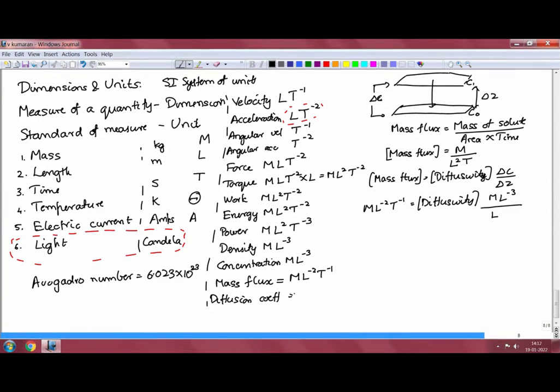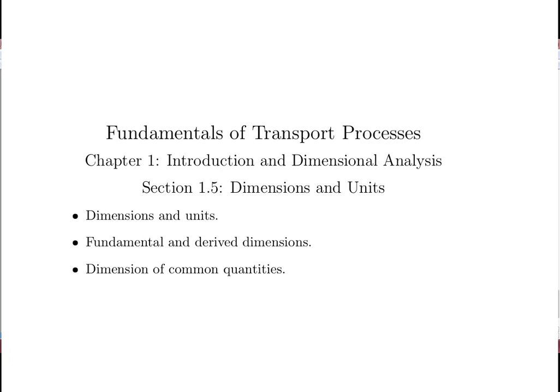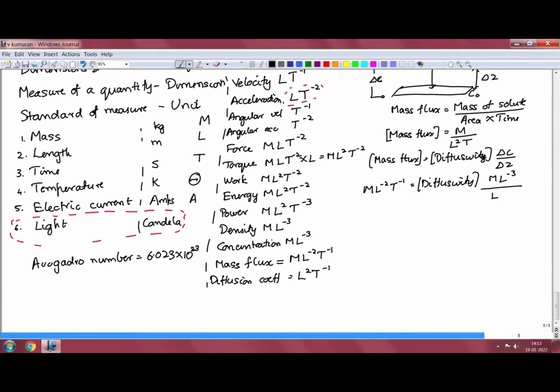You can easily see that when I multiply this, I have M times L power minus 4 here and M L to the minus 2 T inverse on the left side, so if I just cross multiply, I get the dimension of the diffusion coefficient as L square T inverse. That is the dimension of the mass diffusion coefficient. So, this is as far as concentration is concerned. Now, let us go on to some thermal properties.